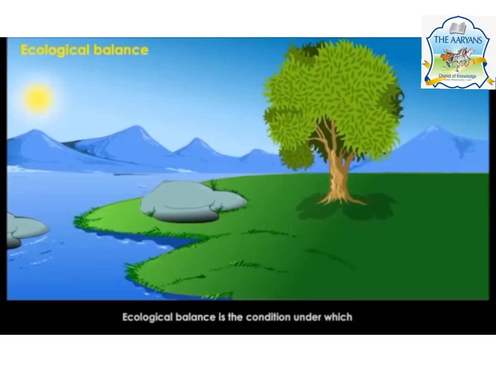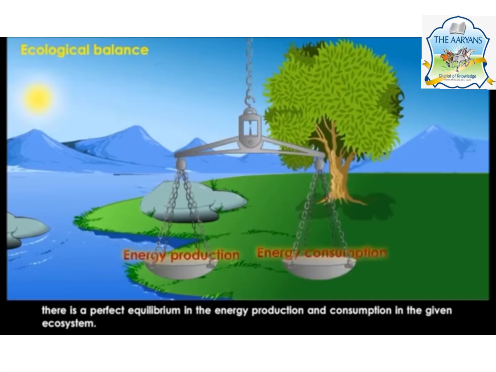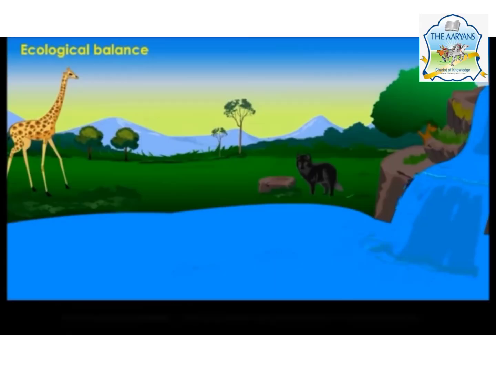Now let's study how humans depend on plants, plants depend on animals, and how this ecological balance works. Look at this picture. What is ecological balance? It is a condition under which there is a perfect equilibrium in the energy production and the consumption in the given ecosystem. A perfect balance is there in energy production and energy consumption.